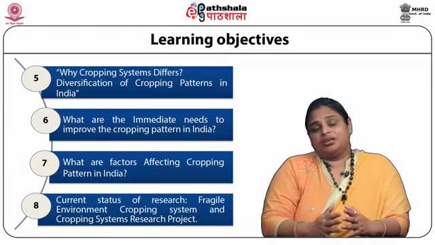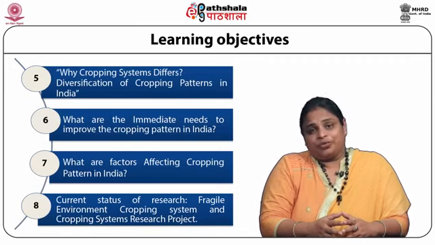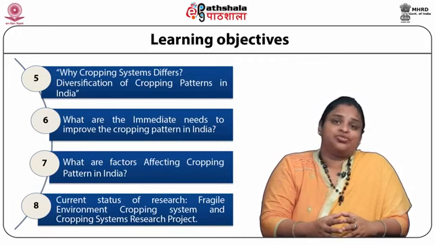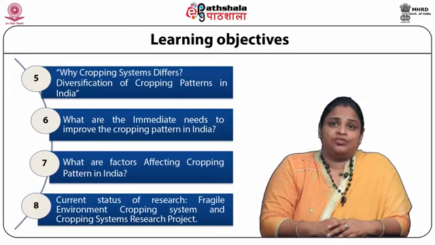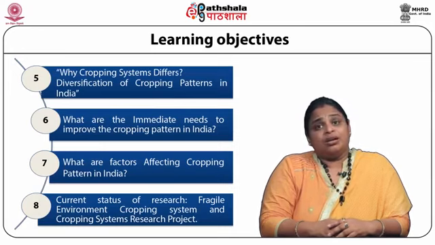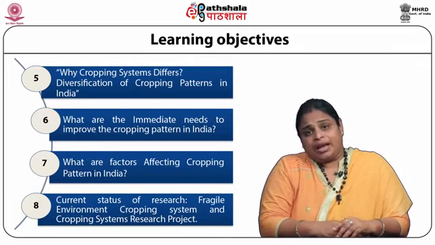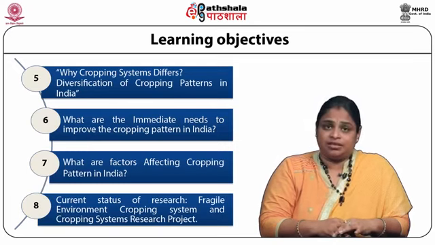Now we all know that day by day our environment is changing due to different types of stress conditions. As a result of these stresses, the fragile environment's cropping system is spreading its arms deeply in the agricultural land of India.